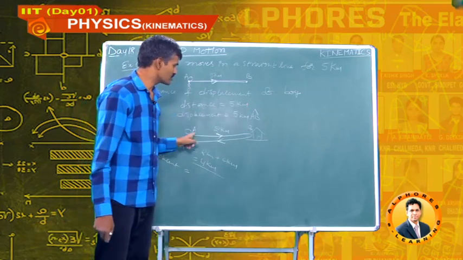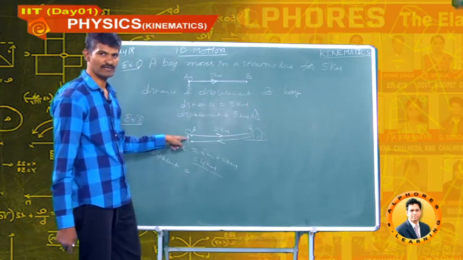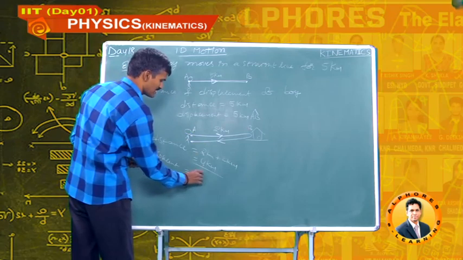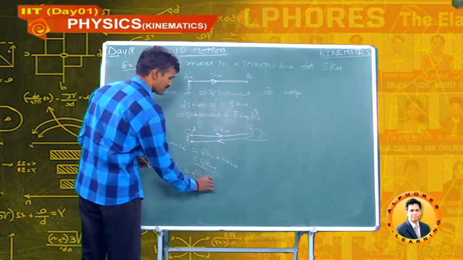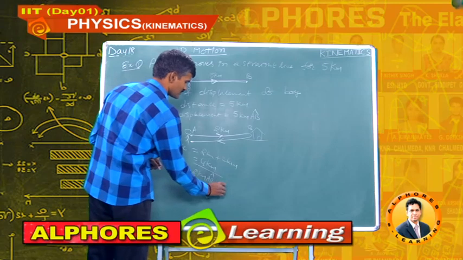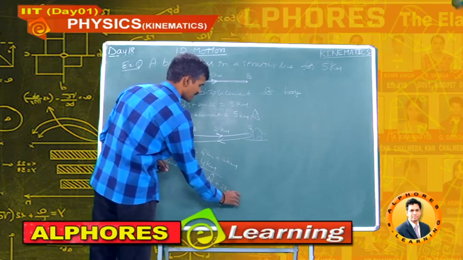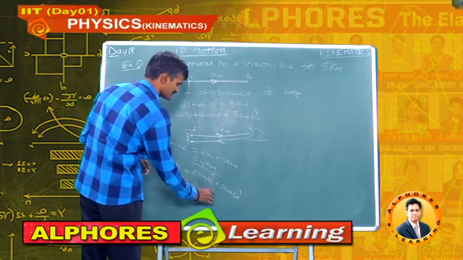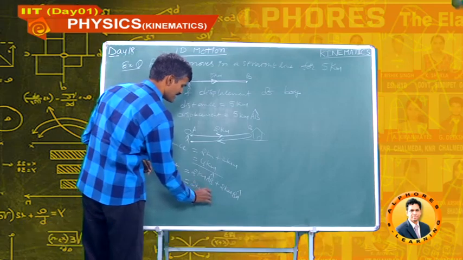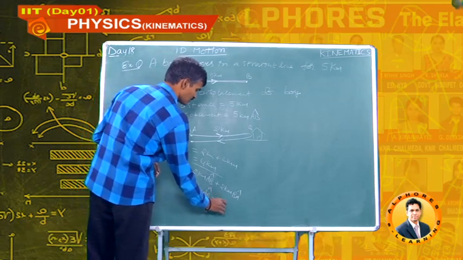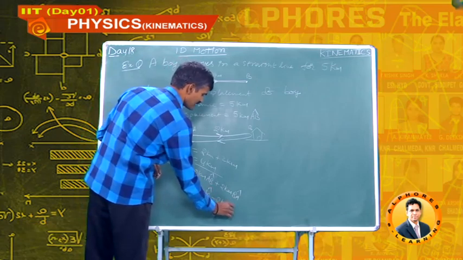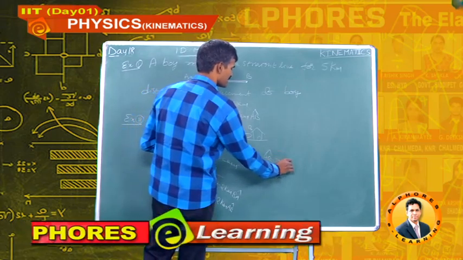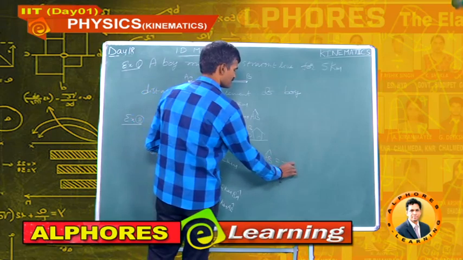So, this displacement can be written as 2 kilometers AB cap plus 2 kilometers BA cap, that is 2 kilometers AB cap minus 2 kilometers AB cap, because AB cap is negative of BA cap.